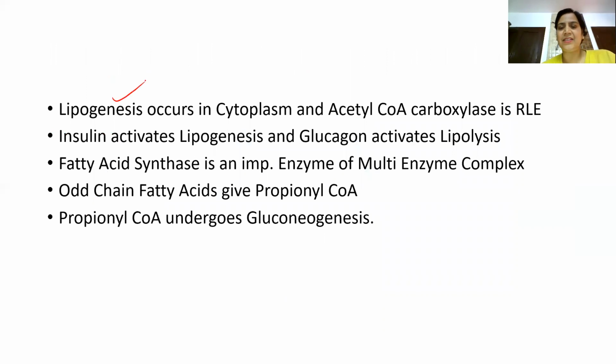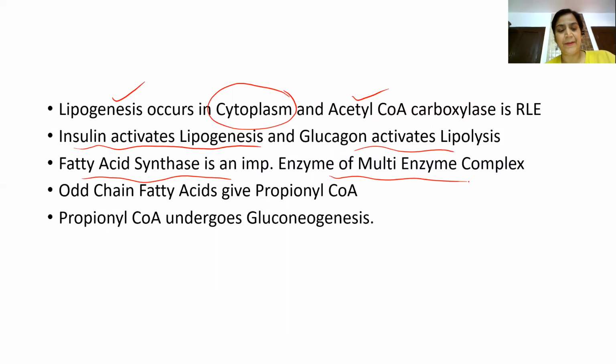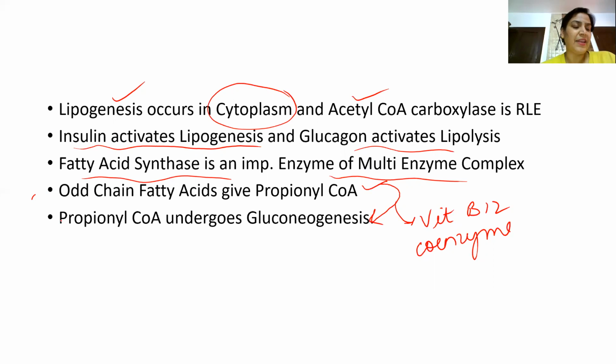Then lipogenesis, always remember, whenever we talk about a synthetic process, a synthesis, it always occurs in the cytoplasm. So lipogenesis occurs in cytoplasm, and acetyl coenzyme A carboxylase is the rate limiting enzyme. Insulin activates lipogenesis, glucagon activates lipolysis. And fatty acid synthase is an important enzyme of multi-enzyme complex. Odd chain fatty acids always give propionyl-CoA, which undergoes gluconeogenesis, where vitamin B12 functions as a coenzyme. Again, this is very important.